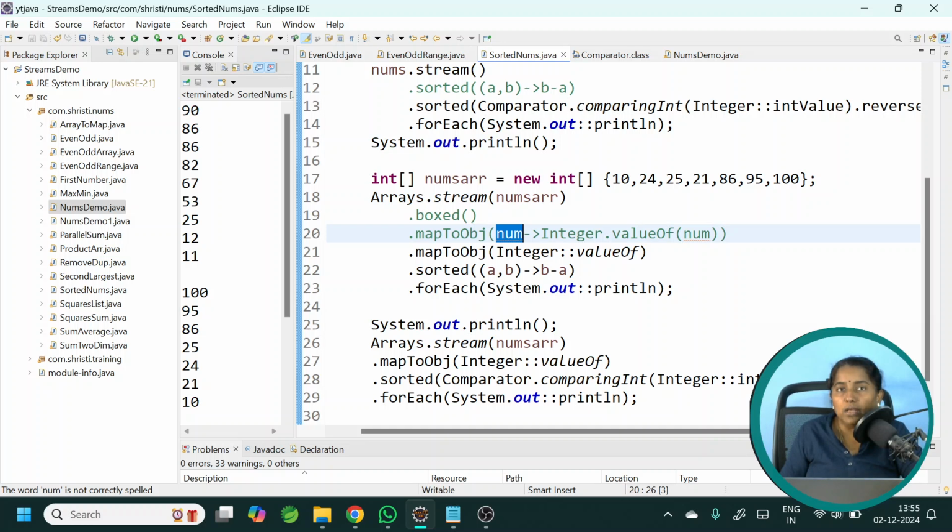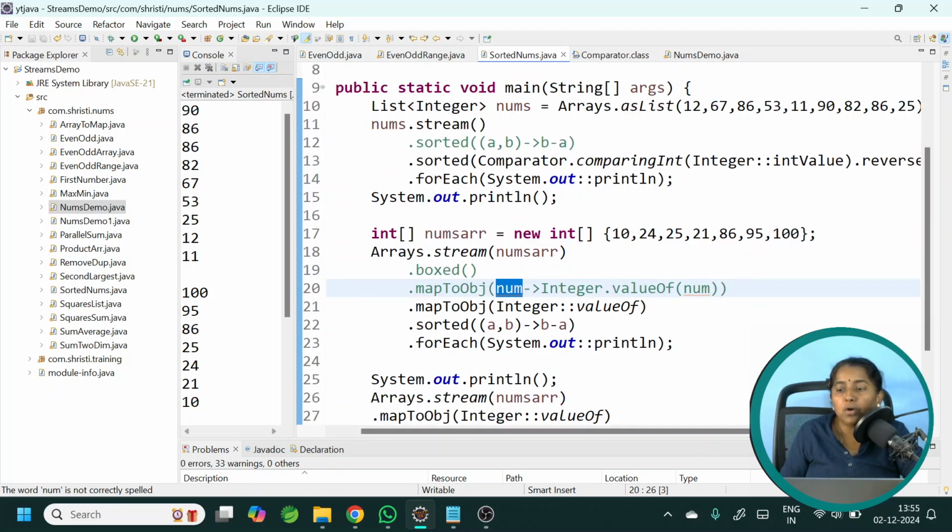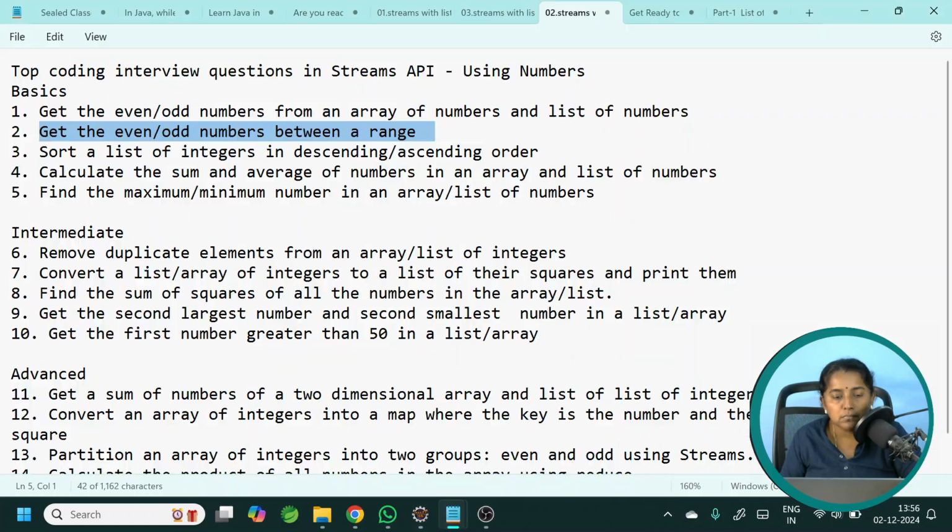It accepts only objects. But again, if I want to reverse it, if I am using the static method, though you are passing the static method with objects, the reversed method can work only with the primitive types. So we need to convert it back into a primitive type and call the reversed method. Okay. Now we will move on to the next question.